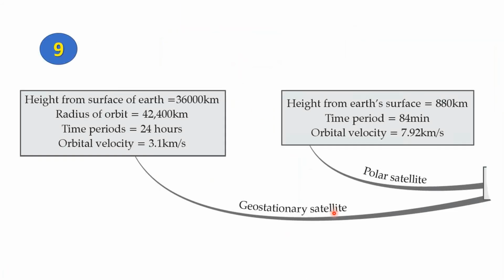Now, what do you mean by a geostationary satellite? A geostationary satellite is a satellite which moves above the equator at the same speed as the rotation of the Earth, and it is usually used for communication purposes.